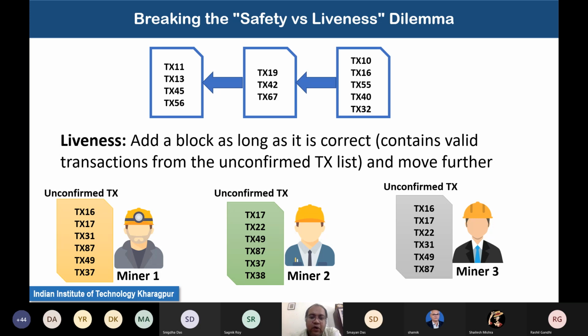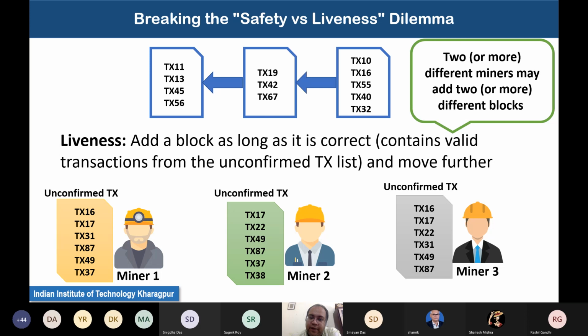This particular liveness requirement, along with the compromise on the second safety property that I mentioned earlier, basically says that two or more different miners may agree on two or more different blocks. That basically means you can mine two or more blocks and add them as a next block to your blockchain.